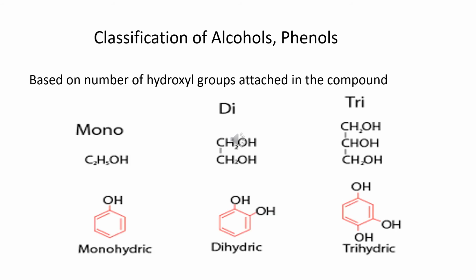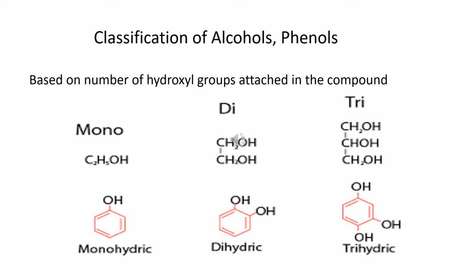With this simple understanding of alcohol, phenols and ethers, let's go on to study the next subtopic, and that is classification of alcohols, phenols and ethers. Know that classification always simplifies our study. There are various criteria based on which classification is made. The first one, being very simple, is based on the number of hydroxyl groups attached in the compound.